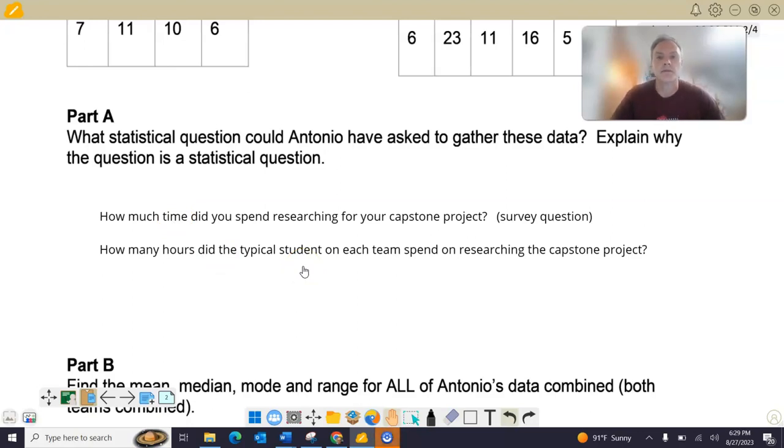You can say the data or the information or their answers will vary. That's a good word. It will have variability to it. Those are all key words in answering this. Varying, variety, variability, they're all saying the same thing, that there's more than one answer possible.